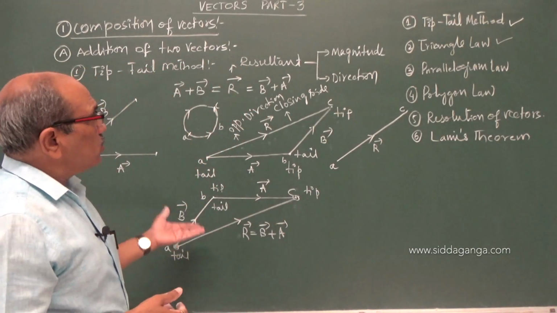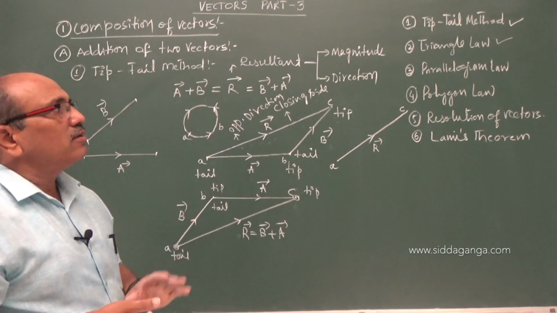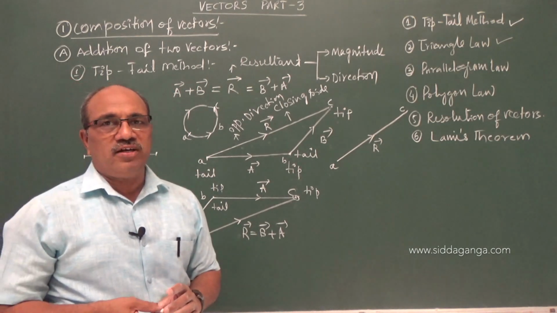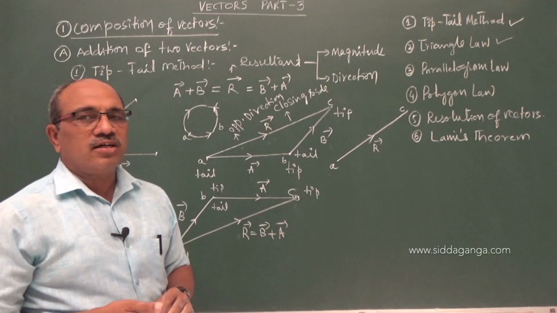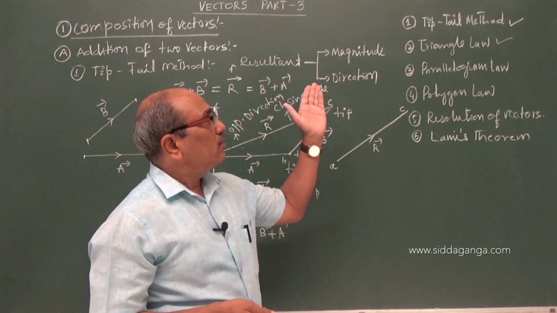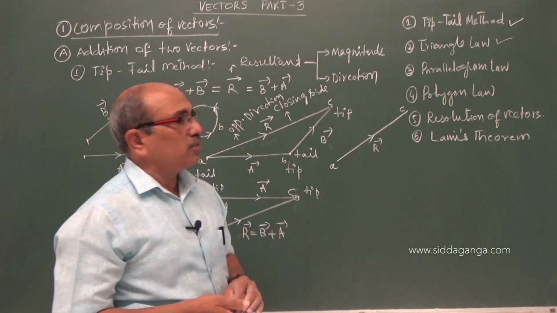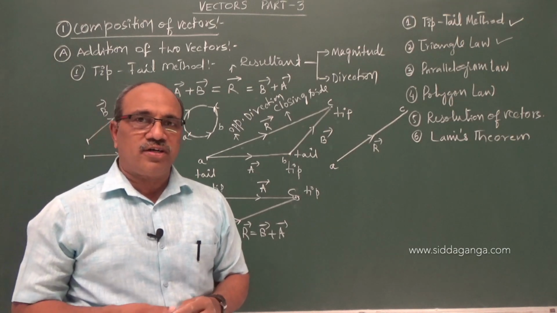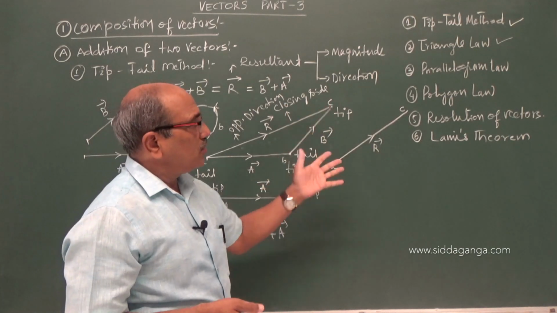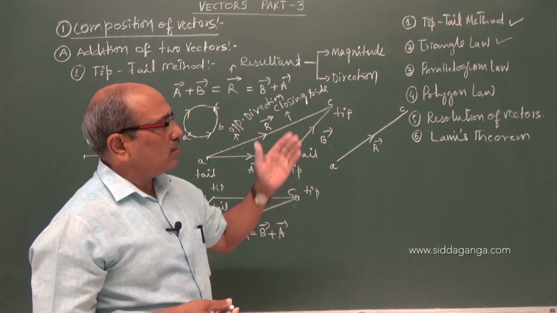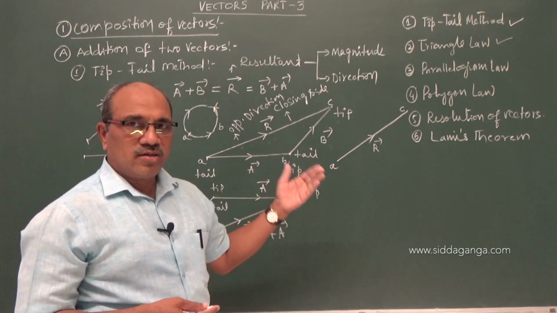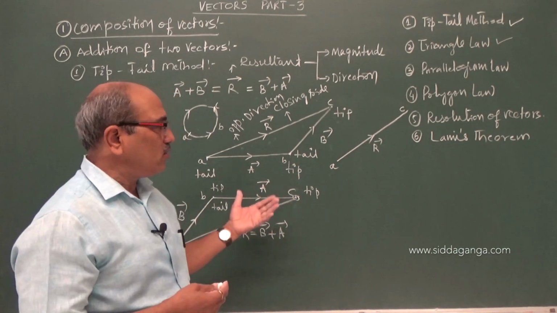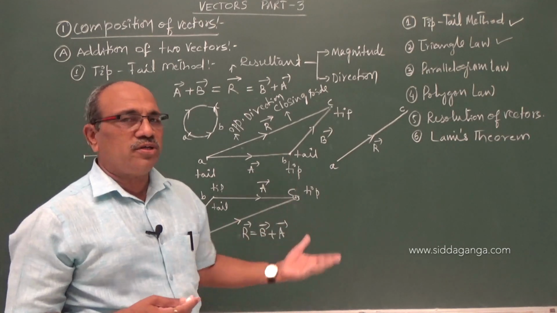So I hope you have understood the first two methods of finding vector addition under geometrical construction, the tail to tip method or tip tail method and the triangle law of vector addition. We can go to the parallelogram law and polygon law next. Let us take one simple example to conclude here.